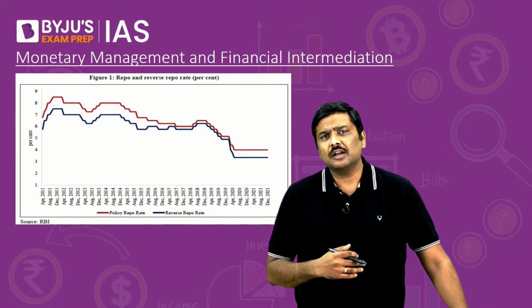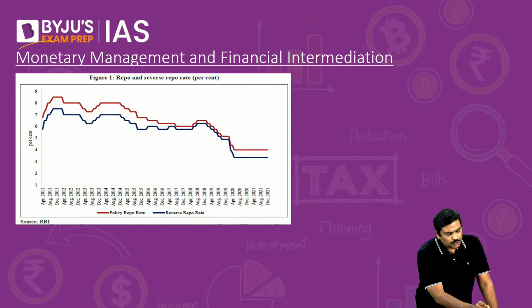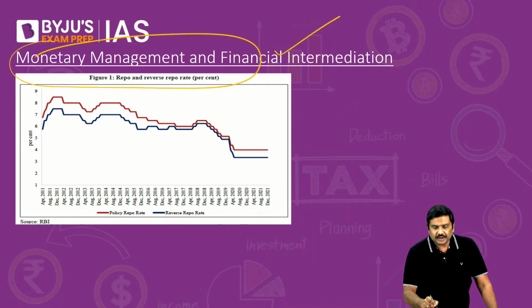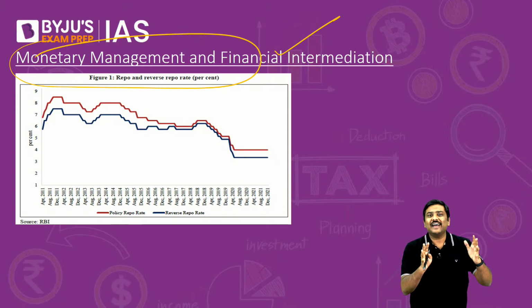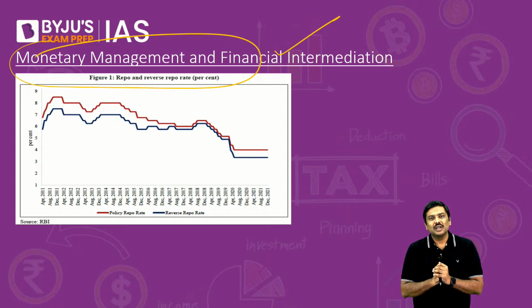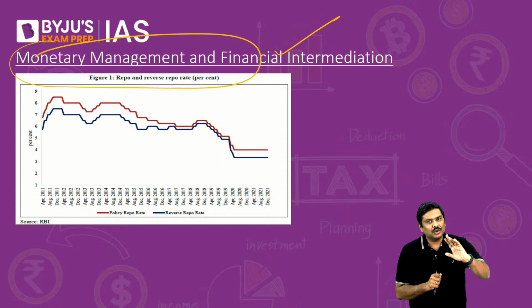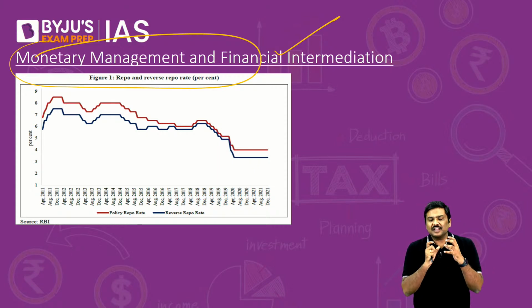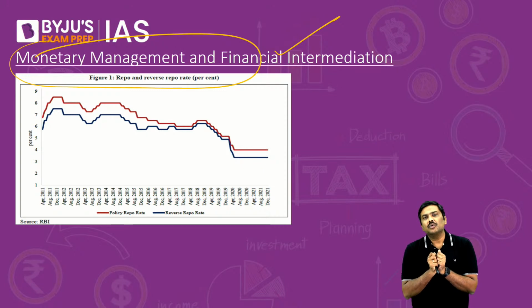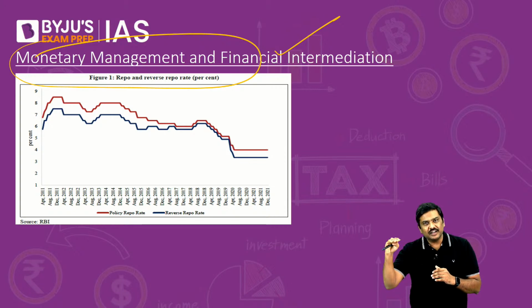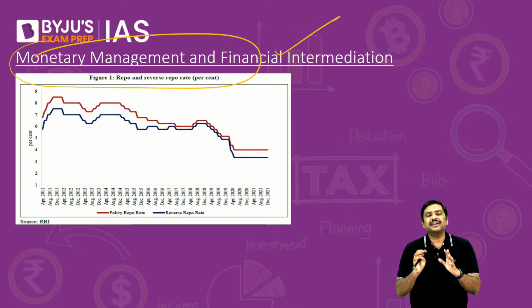The first part that I will be discussing is related to the monetary management and financial intermediation. You don't have to be worried about the headline or the name of the chapter. If you can understand the concepts, more than sufficient. This particular chapter basically deals with what reforms or measures have been taken by Reserve Bank of India in the market, essentially with respect to supply of money, stabilizing the yield rate in the market, etc.